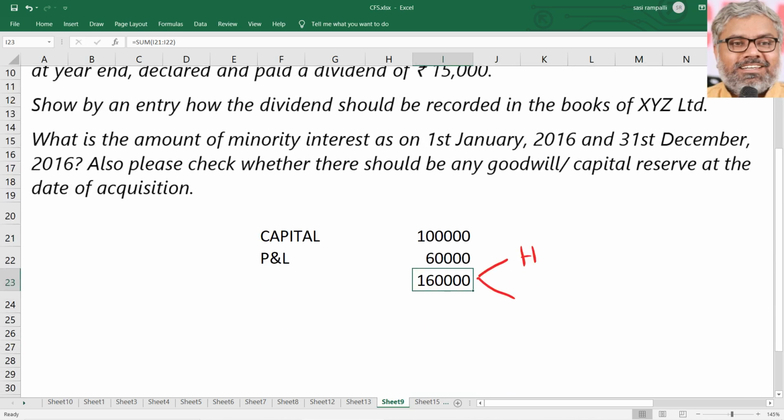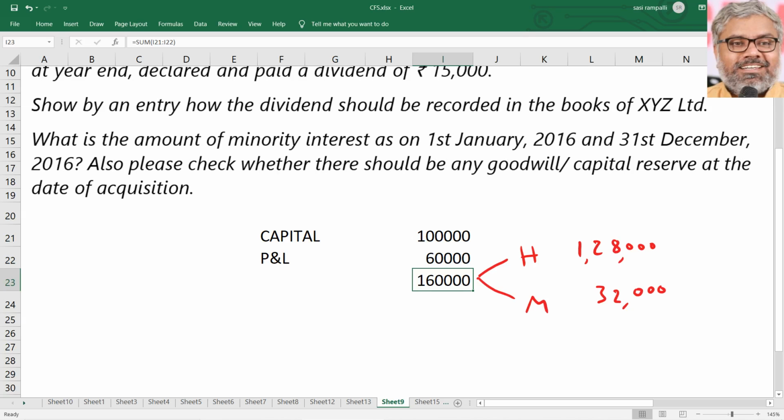So 80% of 1,60,000 will be 1,28,000. Minorities will naturally have 20% of 1,60,000. That comes to 32,000. That is on the date of acquisition.